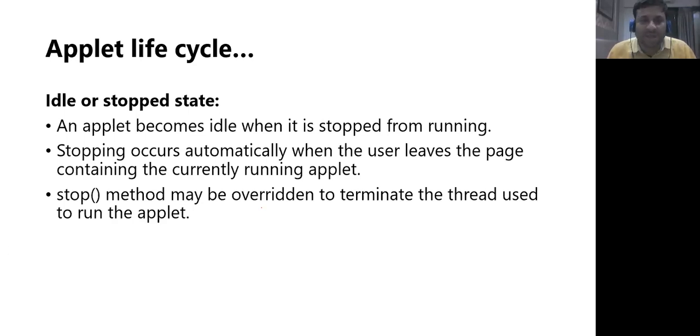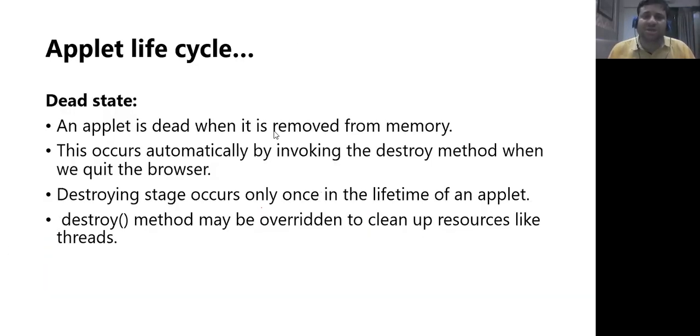Dead state. An applet enters into the dead state once it's gone. There is memory assigned to the applet when it is executing, and then the memory should be removed, and it occurs automatically by invoking the destroy method. Destroying also occurs only once in the lifetime of an applet. It can be overridden. We can override the destroy method to remove all the resources that are held by the thread. So in start we can create a thread, in stop we can kill the thread, and in destroy we can remove the resources allotted to the thread.